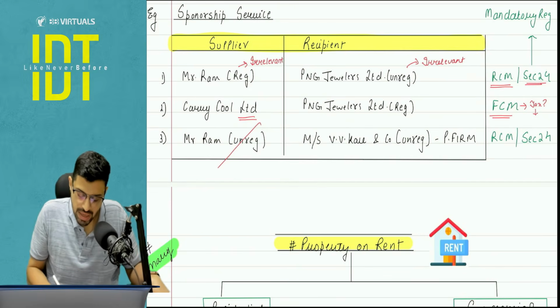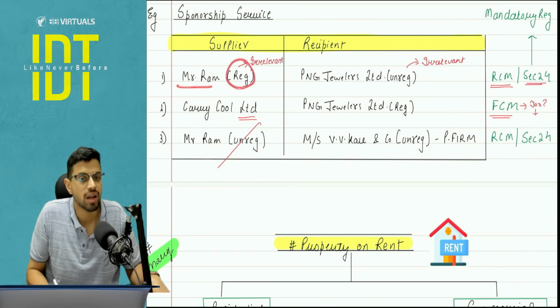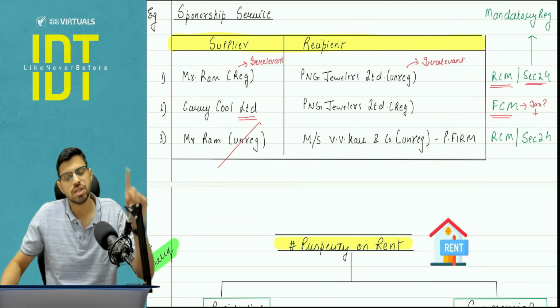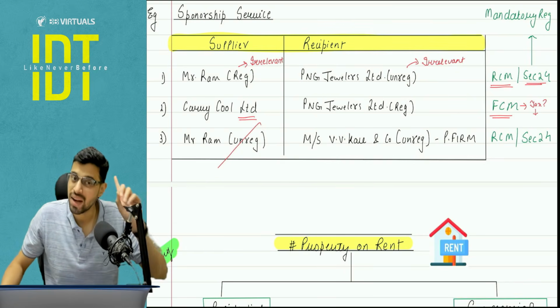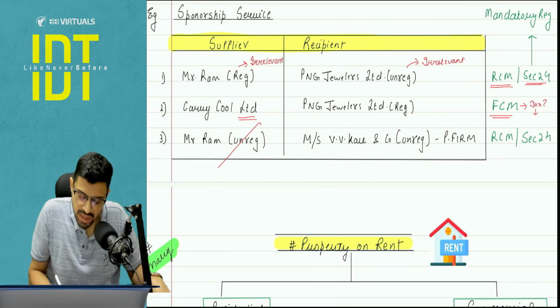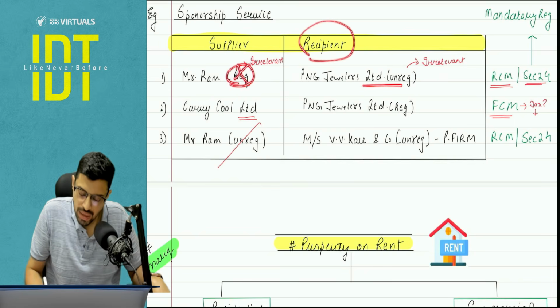Pay attention. Supplier is Mr. Ram, who is registered. Do I care? No. Pay attention. I just wrote the word person. I didn't write registered person. So being registered is still irrelevant. Recipient is a company, unregistered. Pay attention, unregistered does not matter, RCM is going to apply.